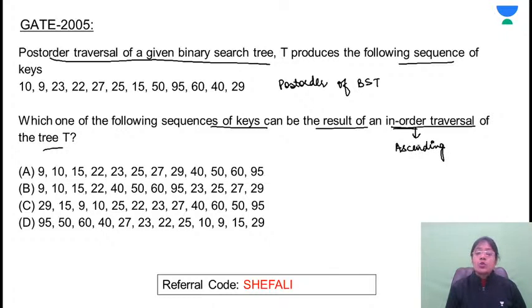See, in the exam nobody is going to ask for the reasons. Doesn't matter whether you have crammed the formula, or derived the formula or the property. But if you're facing some interview, these sorts of points are important. So keep those points in your mind. So just arrange all these elements in ascending order. So it will be 9, 10, 15, 22, 23 and so on. This is not the ascending order. This is not the ascending order. This is not the ascending order. Here there is a problem, not the ascending order, so A is the answer. Next question.